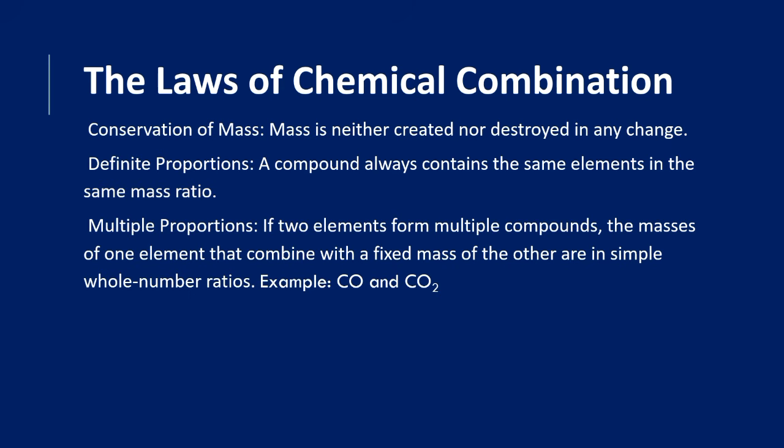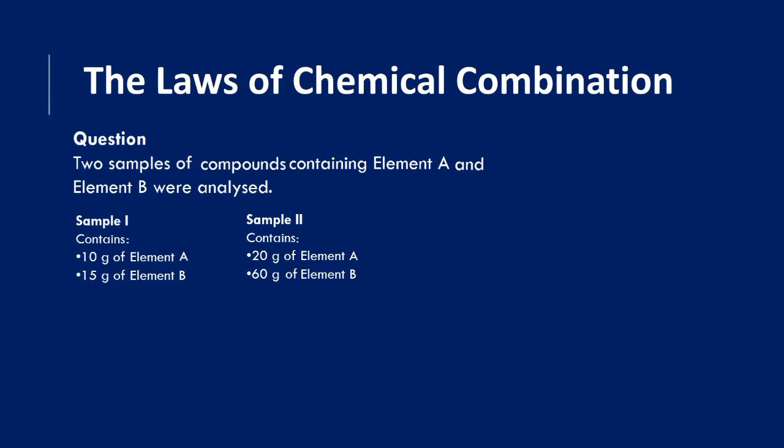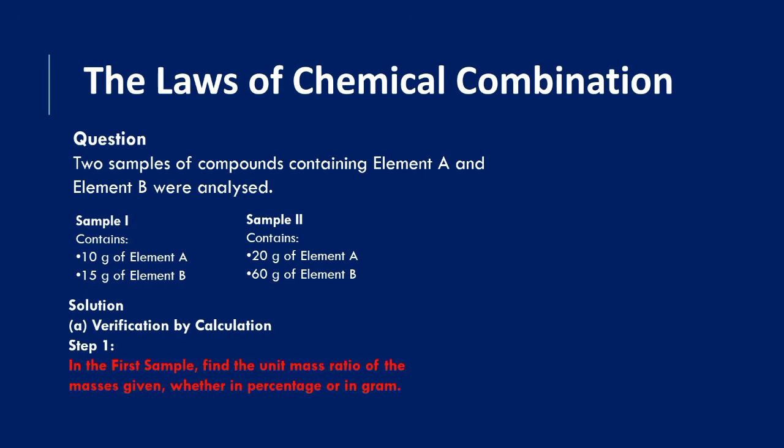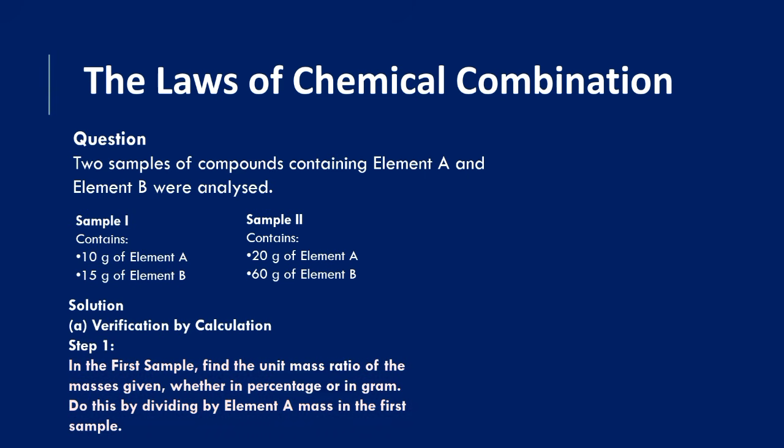That's the law. Now, the question we may ask ourselves is, how will I know whether the samples given to me obey definite proportion or multiple proportion? What I normally tell my students is, get all your sample data clearly. Let's say we have sample 1 and sample 2 and you have gotten all your samples correctly. Then let's treat them sample by sample. Let's go to sample 1.